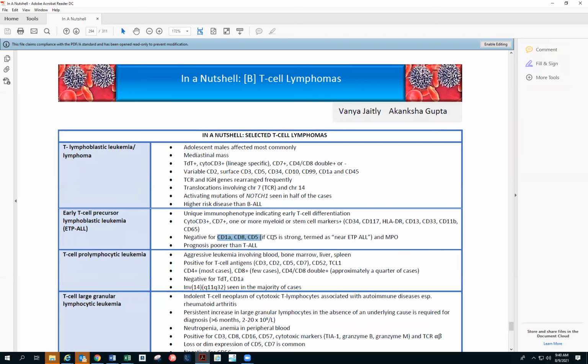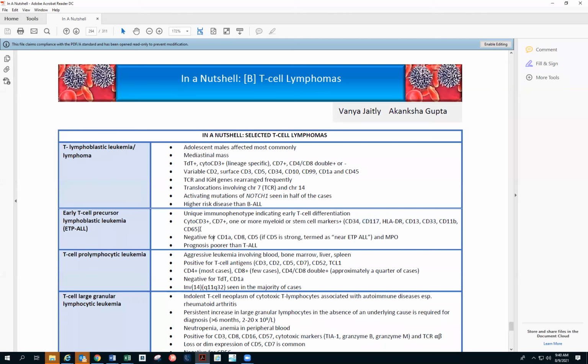If the CD5 is strong, then it will be more of near ETP-ALL rather than ETP-ALL. So remember that CD5 should be negative in order to call it ETP-ALL. So CD1A, CD8, CD5, these three things should be negative. There will be cytoplasmic CD3 and CD7. And then the important thing is that one or more myeloid or stem cell markers can be there. So that's why there will be CD34, CD117, HLA-DR, 13, 33, 11B, and CD65.